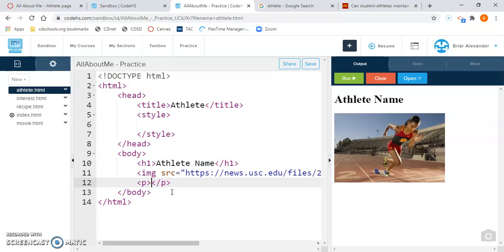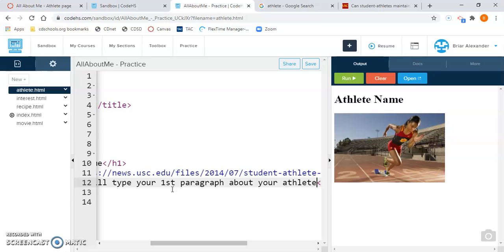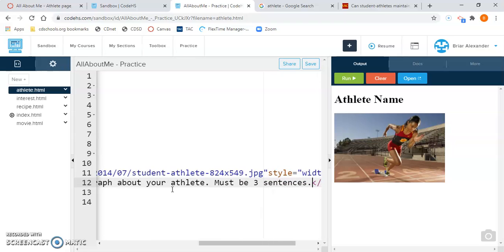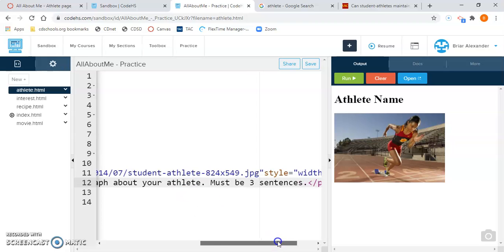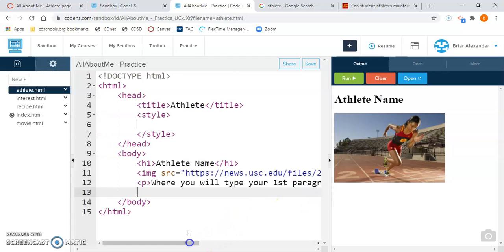Okay, and inside the P tags, this is where you will type out your first paragraph about your athlete. You need to type something about your athlete. It must be 3 sentences. What you could maybe type about would be their high school career or maybe their college career. Okay, that would be the first paragraph.